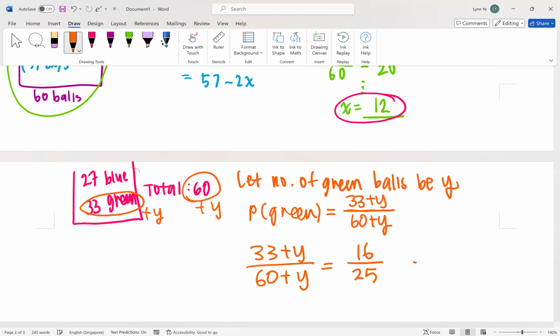Then after that, I can continue to solve. I get my Y value, and my Y value, if I solve correctly, should be 15. Okay? That's it, the end. And with that, you all can start doing your homework in class already. That's all for today.